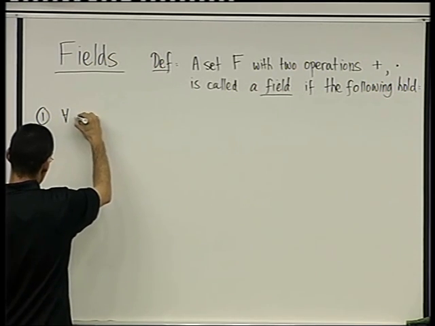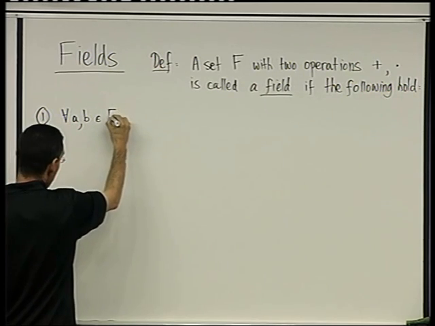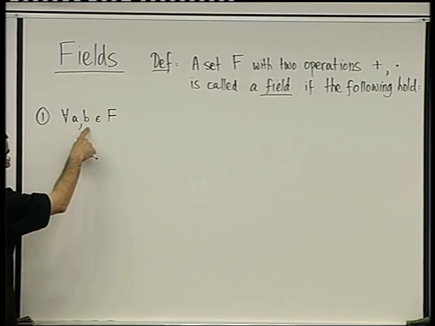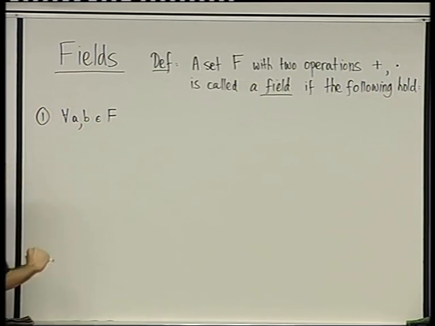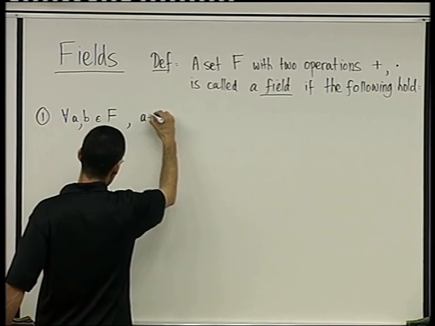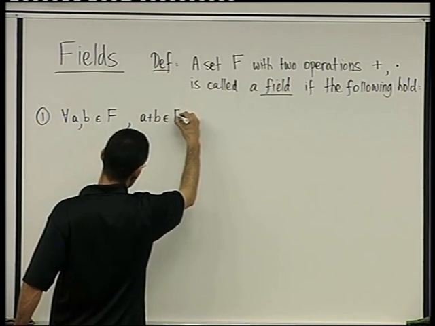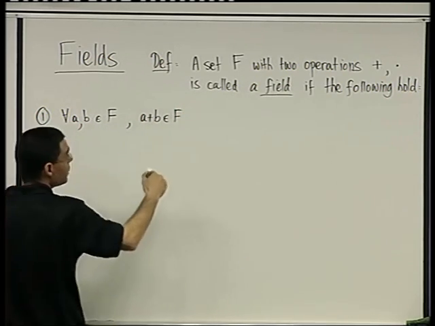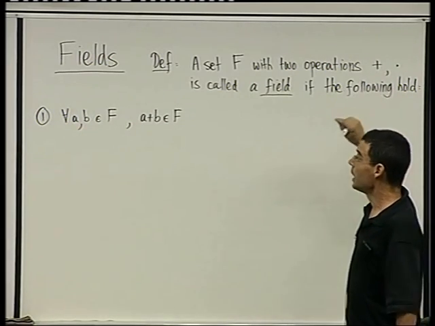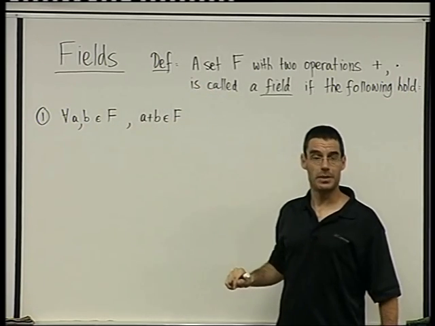for every A and B which belong to F, can you read this? For any A and B which belong to F, for any two elements, A plus B also belongs to F. So when you take the first operation, which we're going to call addition, add two elements, the sum is also an element.